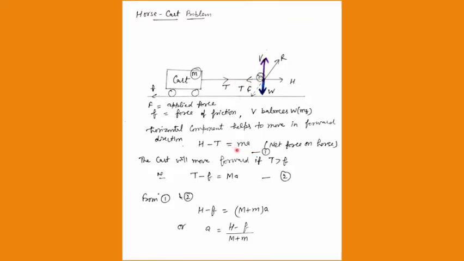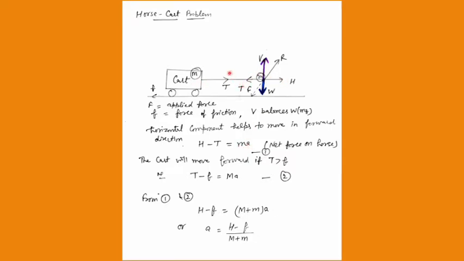This is by the free body diagram. You should understand that if the horse is moving in this direction, then this horizontal component has to be greater than the tension force. These both are forces, so the equation has to be dimensionally correct also. If a is the acceleration and small m is the mass, then the resultant value will be equal to ma, which is given by H minus T.